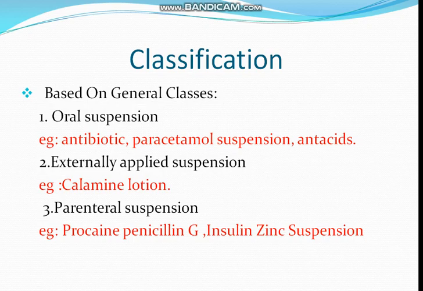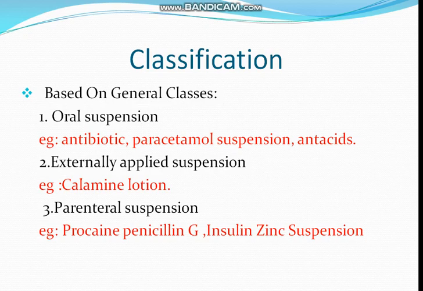Now, on which basis is suspension classified? There are many aspects on which suspensions are classified into different categories. The first is the general class, or the route of administration. On the basis of route of administration, number one is oral suspension. It means the suspension is taken by mouth. For example, antibiotic suspensions, paracetamol suspension or antacids.